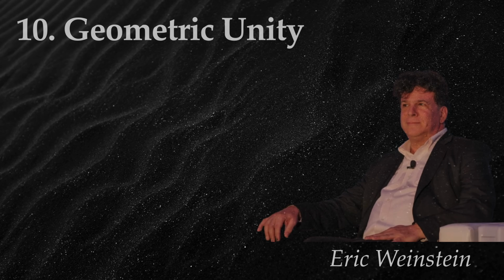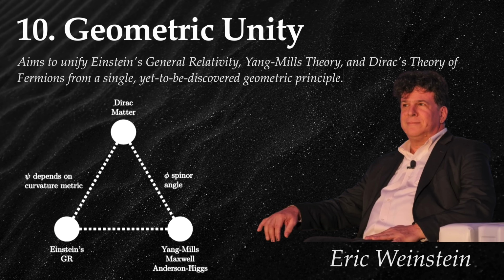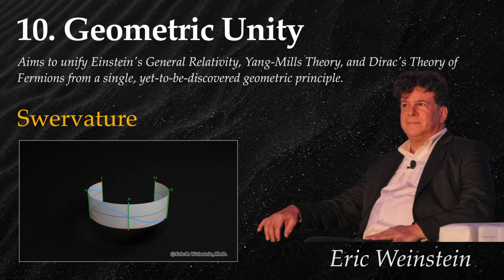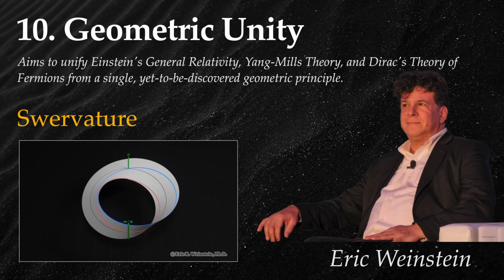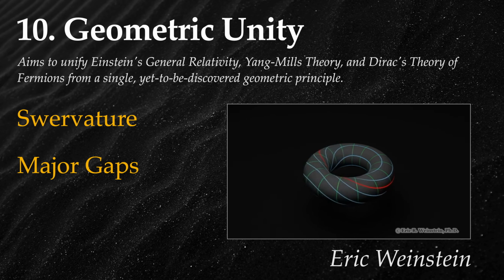Kicking off at number 10 with geometric unity, which aims to unify Einstein's GR, Yang-Mills theory, and Dirac's theory of fermions from a single, yet-to-be-discovered geometric principle. Along with my number 8 pick, geometric unity gets tied up with its controversial creator. By examining the geometric properties of curvature and torsion, Eric Weinstein hopes to reveal deeper connections between gravity, gauge fields, and matter. GU, or GA, is highly speculative and supported by few physicists.